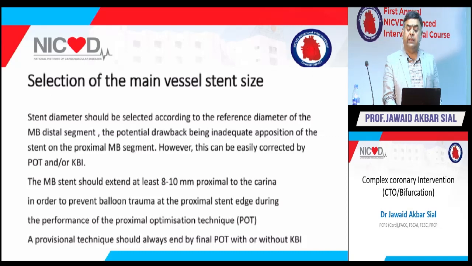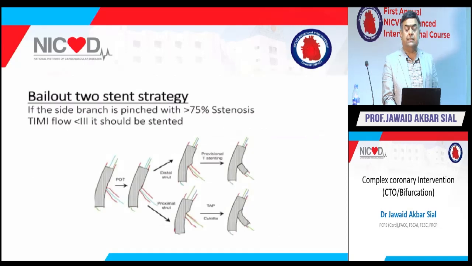And for selection of main vessel size, we usually discuss this point in our cath lab, that you have to select the stent size from the reference of the distal diameter of the vessel. And there is a problem that the proximal part might not appose there, and that can be overcome by the POT technique. And the main branch should be extended. That's very important: the main branch stent should be extended 8 to 10 millimeters proximal to the carina for proximal POT. And sometimes you do provisional stenting, and ultimately you end up putting 2 stents, that is usually TAP. What is the criteria for that?